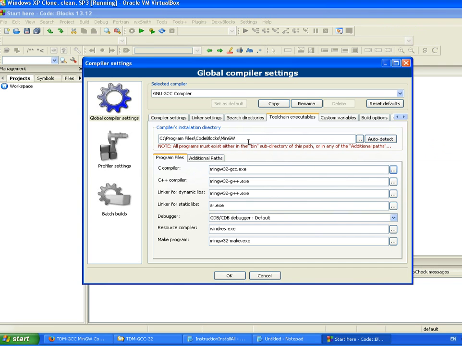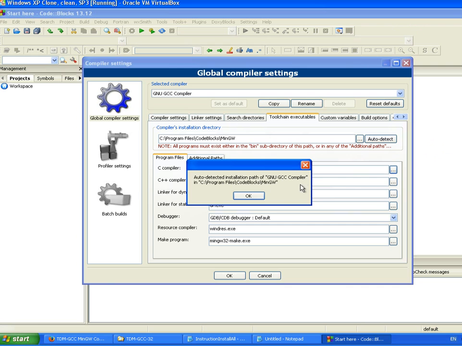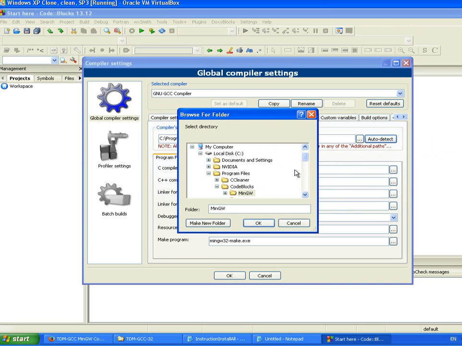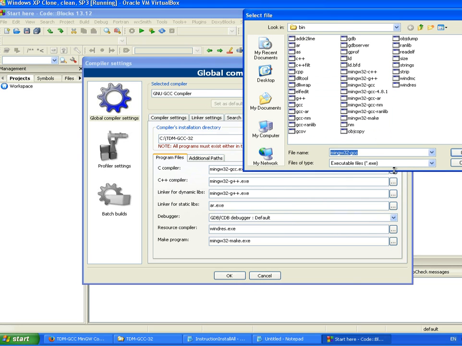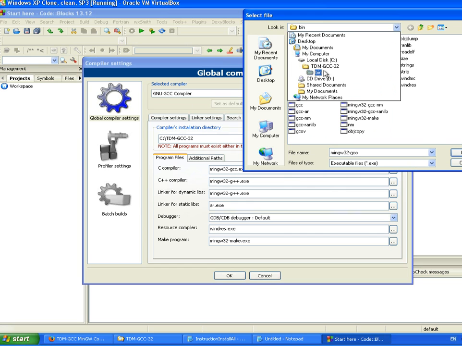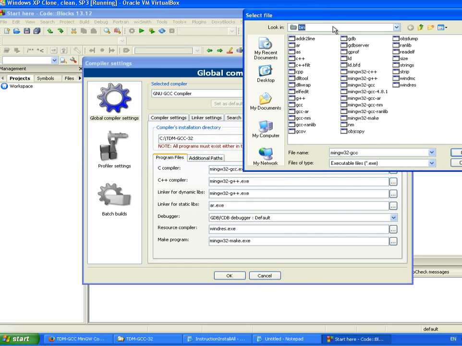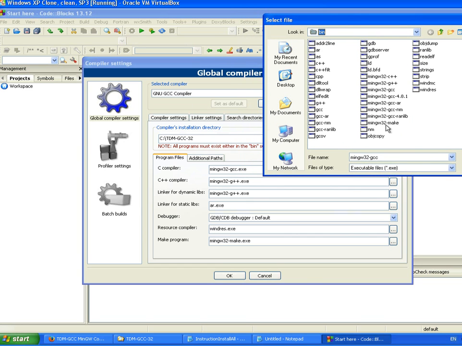Oh, let me first set this one like that, and then these ones, yes, bin, and now from bin need to find the corresponding ones.